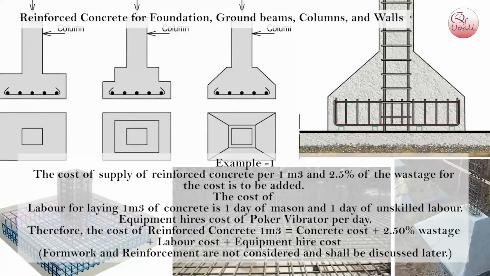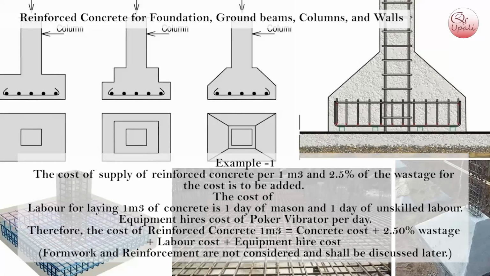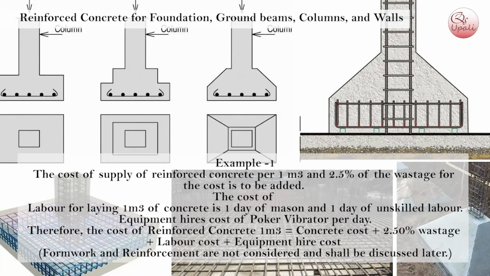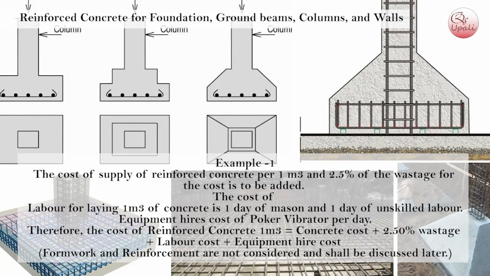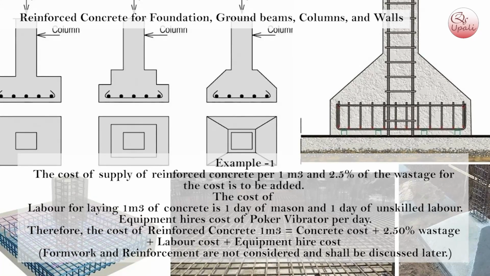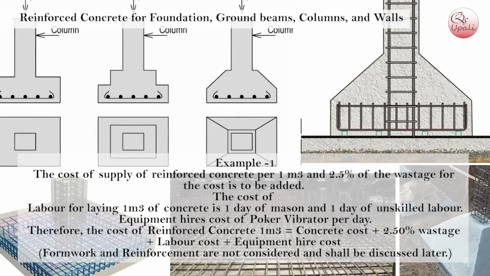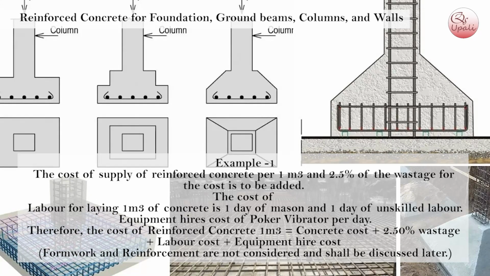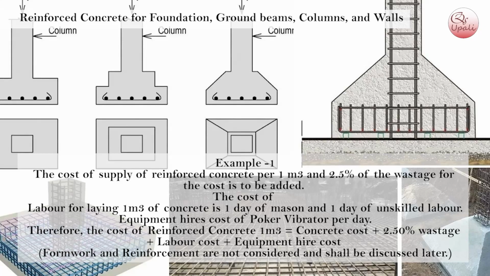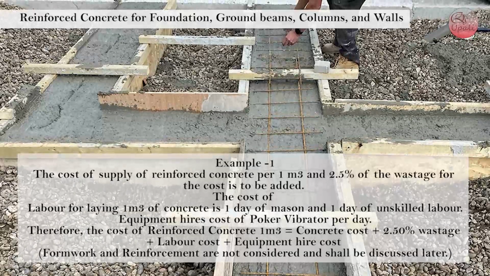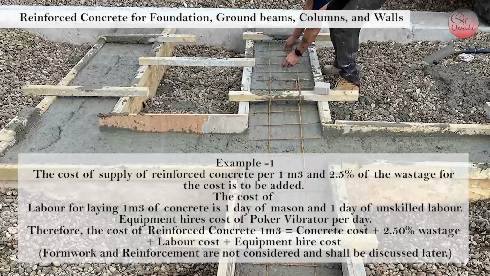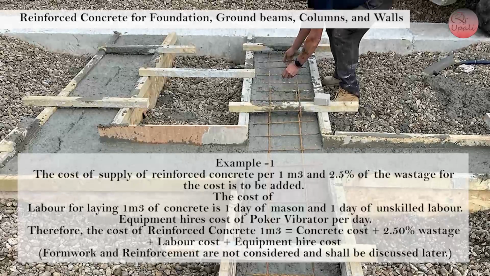Reinforced concrete for foundation, ground beam, columns and walls. Example 1. The cost of supplying reinforced concrete per 1 cubic meter, and 2.5% wastage for the cost is to be added. The cost of labor for laying 1 cubic meter of concrete is 1 day of mason and 1 day of unskilled labor. Equipment hire cost of poker vibrator per day. Therefore, the cost of reinforced concrete per 1 cubic meter is equal to concrete cost plus 2.5% wastage plus labor cost plus equipment hire cost. Formwork and reinforcement are not considered and shall be discussed later.